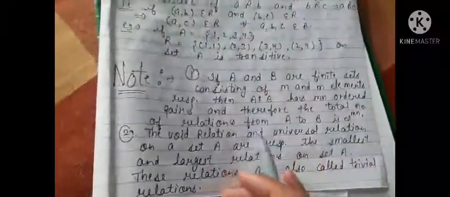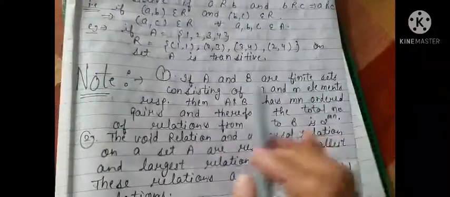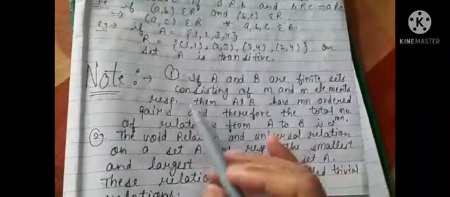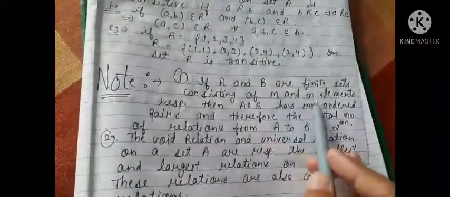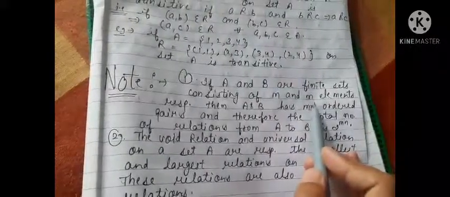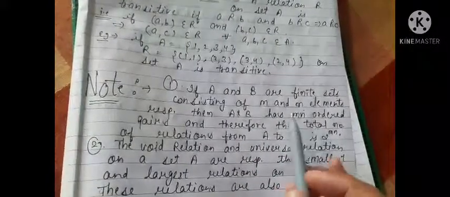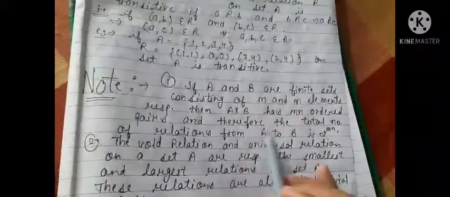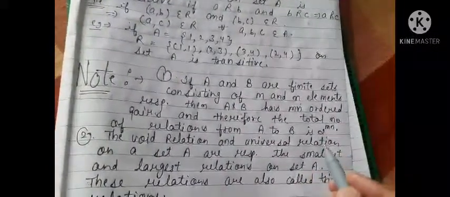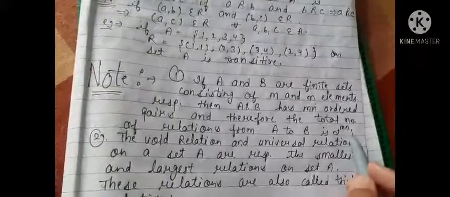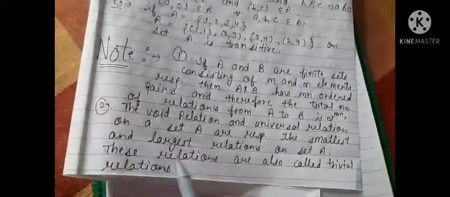Now, next are some points to be noted. Number 1, if A and B are finite sets consisting of m and n elements respectively, if A is any set containing m elements, B is any other set containing n elements, then A cross B has mn ordered pairs, and therefore the total number of relations from A to B, that is, how many relations can be made between them, is 2 raised to power mn. Right, 2 raised to power mn.